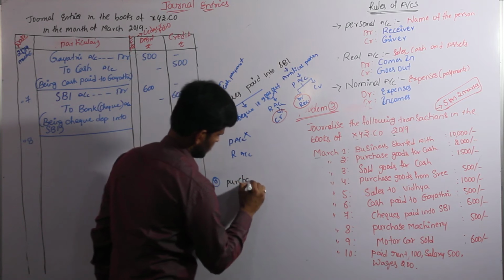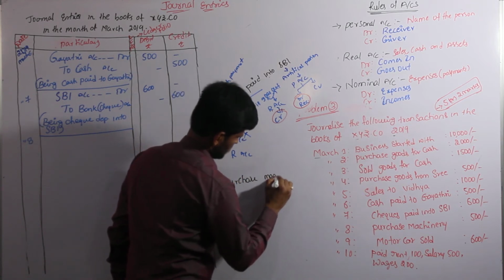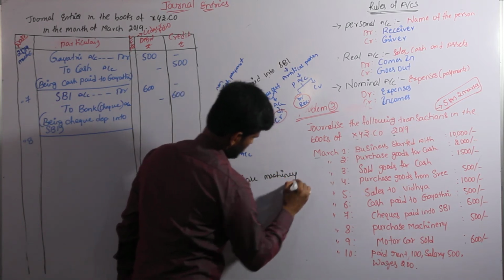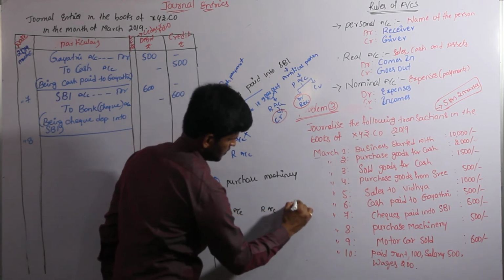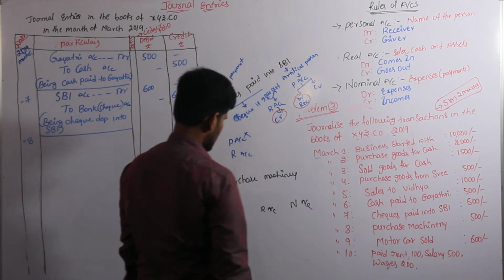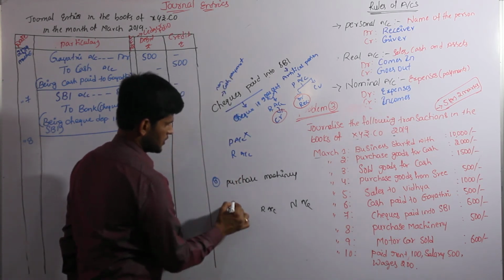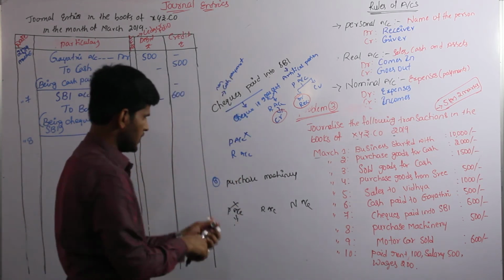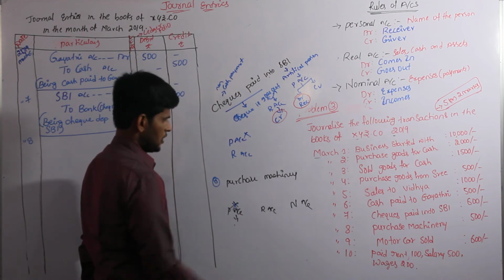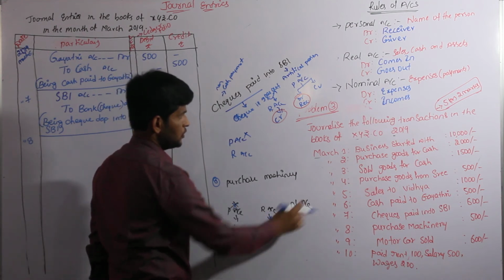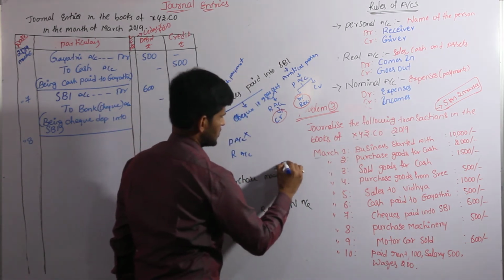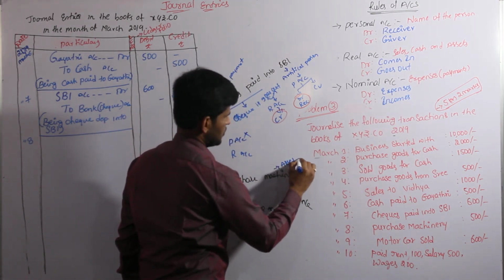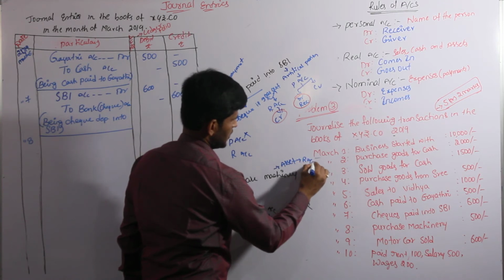Purchase Visionary. Personal account, real account, nominal account. Come to the first one, personal account names. So names are not there, so we can cancel the personal account. Come to the real account, that is relating to sales, cash, asset. Here we have Visionary. Visionary is a part of asset. So assets go to real account.